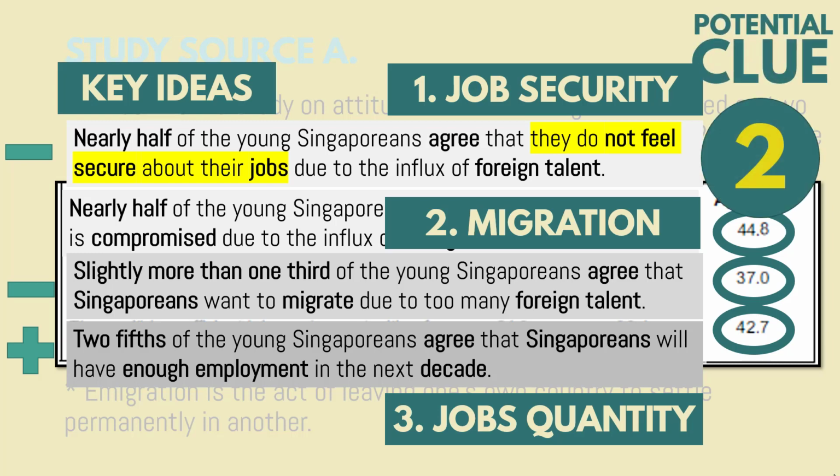So this is potential clue number 2. Using labeling, we label it plus and minus to show the positive or negative impacts, and later we link it to key ideas. What is the main thing going on in that sentence? So we have 3 of them. Now we look at the next source.